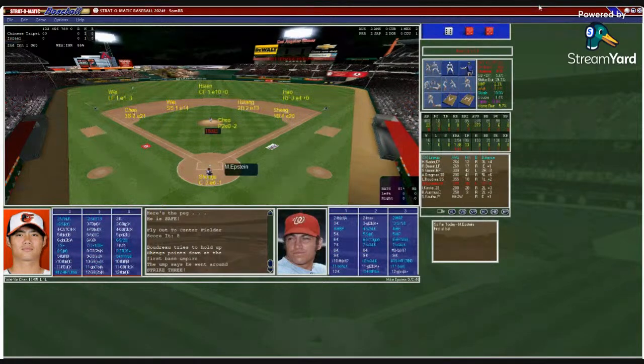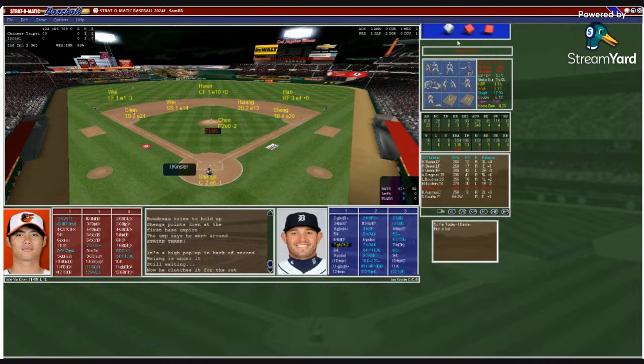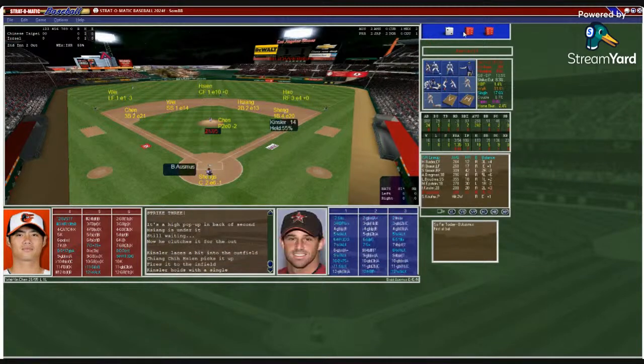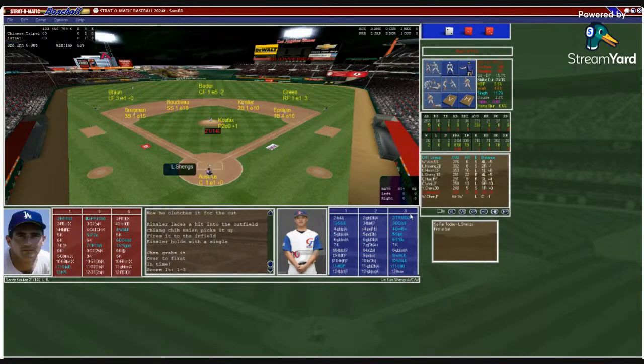And Chen gets the strikeout. Here's Mike Epstein hitting 273. That's a pop up to second. Hussein with the catch, 2 away. And now here's Ian Kinsler. Base hit center field for Ian Kinsler. So here's Brad Ausmus, Yankee bench coach. And a ground ball back to Chen, throws him out. We played 2, no score.